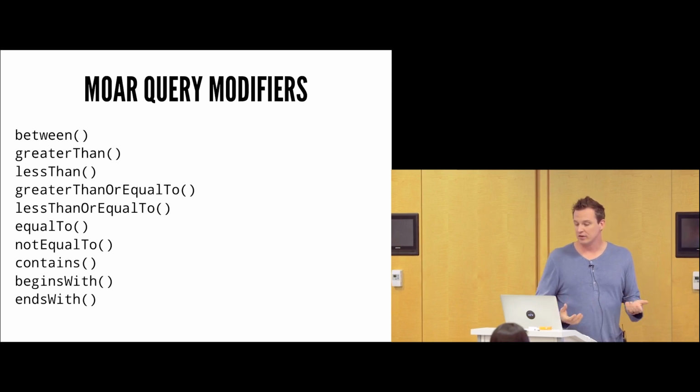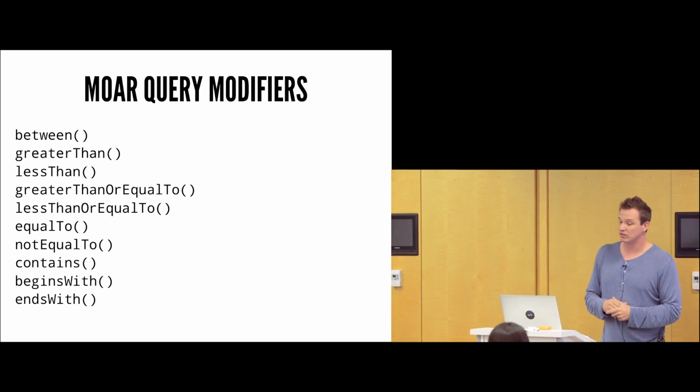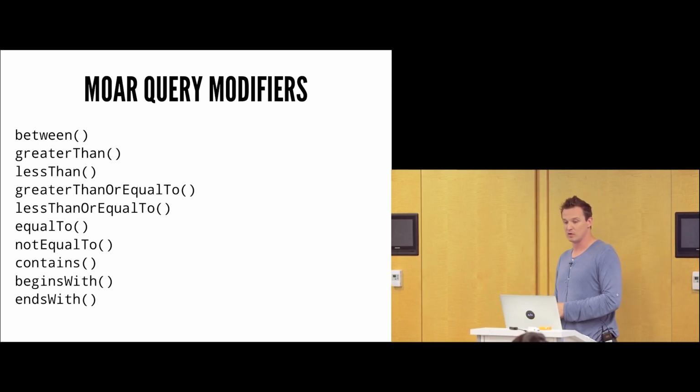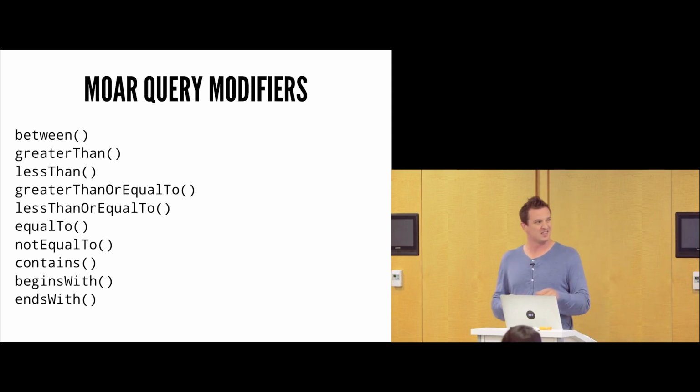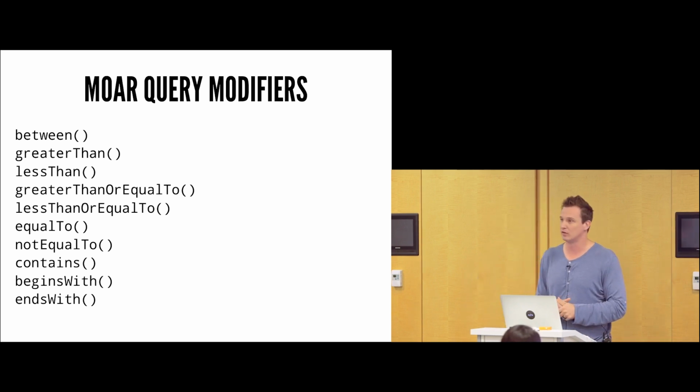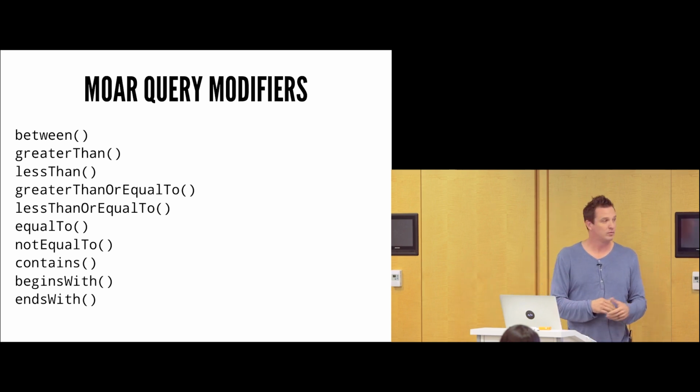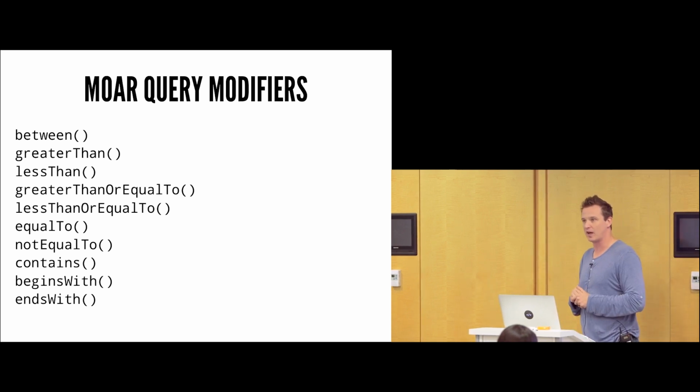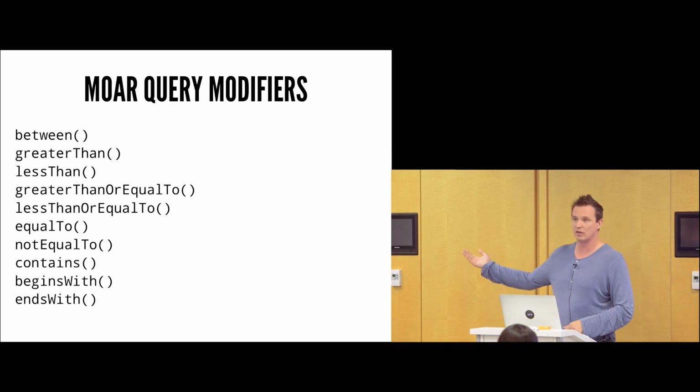So there's a whole bunch of different query modifiers you can use. These are a lot of the ones that you may have been familiar with. Another one was recently released, which is in. It's not listed in the list here, but it is included. So you can do all different kinds of stuff like between, ends with, begins with. So these are all the common operations you're going to find. Maybe you want to do some type of head functionality, you can do the begins with.